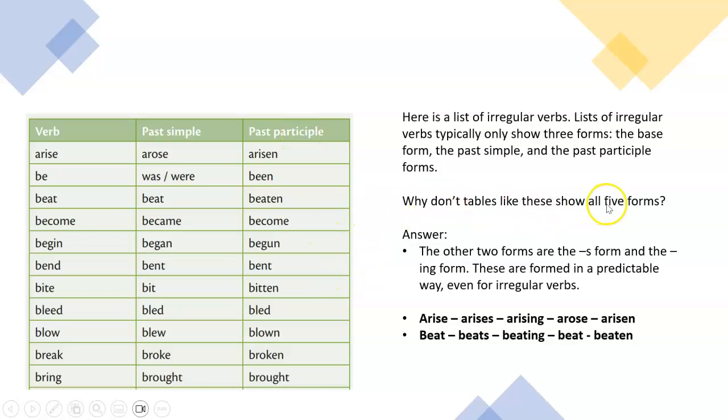Well, why don't they show all 5 forms, including the S form and the ing form? Because those are usually pretty predictable, like the verb to beat, beats, beating, but then beat and beaten are irregular. So they usually only show you the most weird variation of the irregular verb. But again, studying these lists can be helpful.